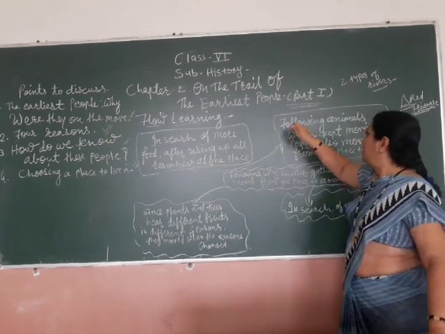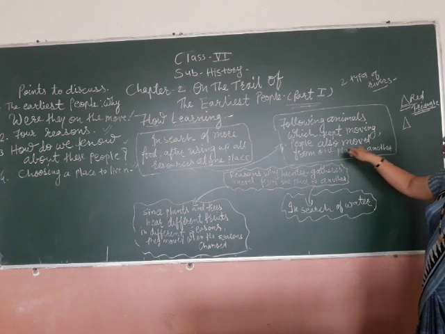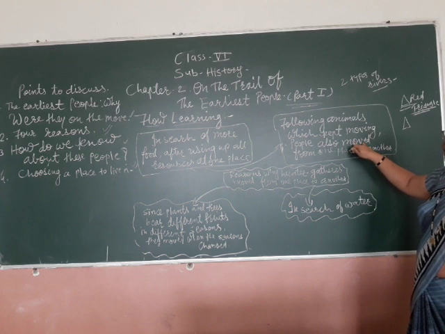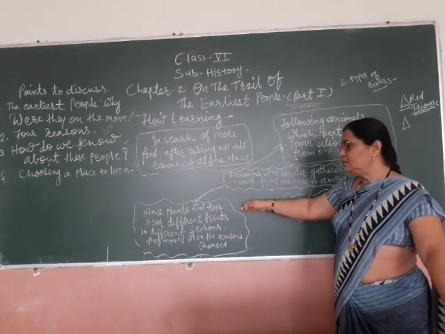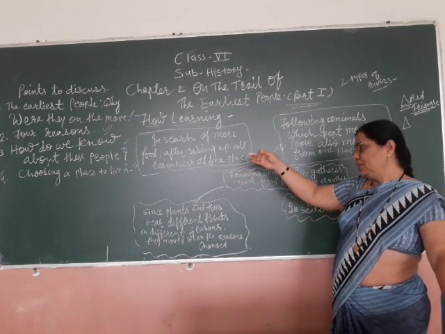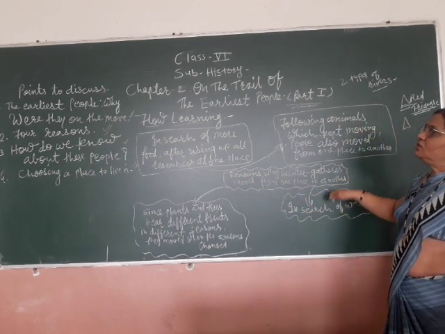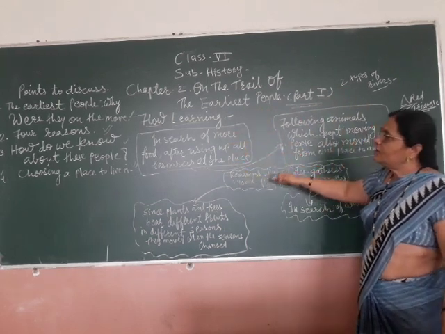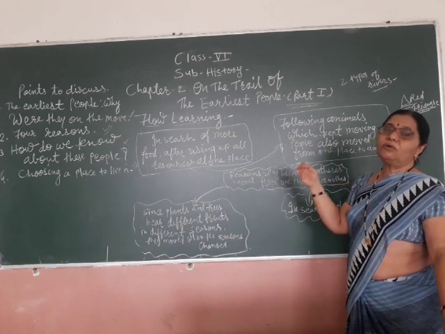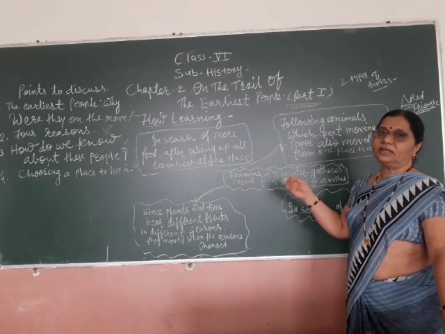The second reason is that animals move, and people also move from one place to another, following the wild animals for hunting. Third, whenever plants and trees bear different fruits in different seasons, they moved as the season changed. Another reason is in search of water. So in this part we have seen the lives of hunters and gatherers and how they moved from place to place. Students, in the next part we will discuss the next point. Thank you.